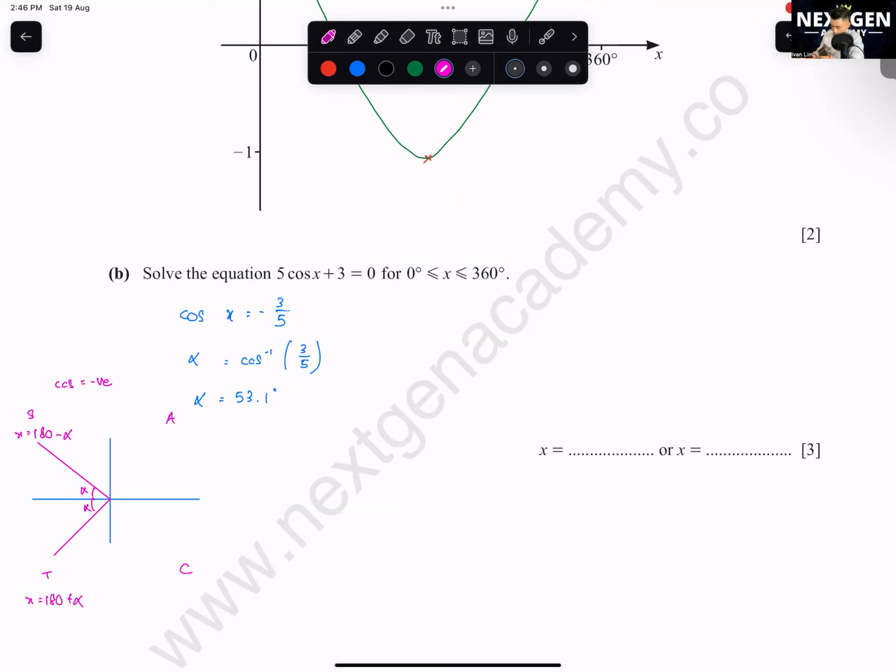Okay, then we find out x is 180 minus 53.1 degrees. X is 180 plus 53.1 degrees. Okay, just go calculate this. You'll get 126.9 degrees. And then this one, 233.1 degrees. Okay, let's go to the next one.